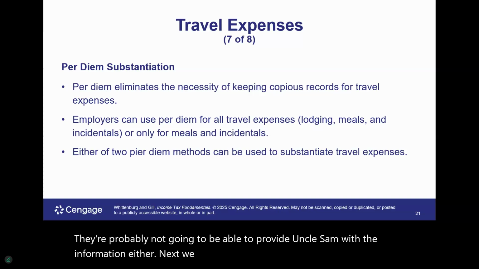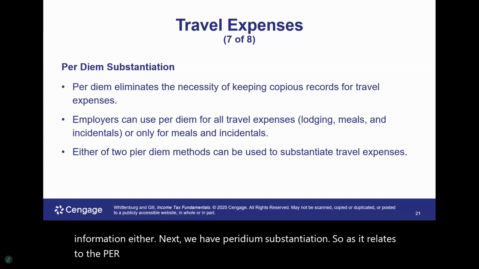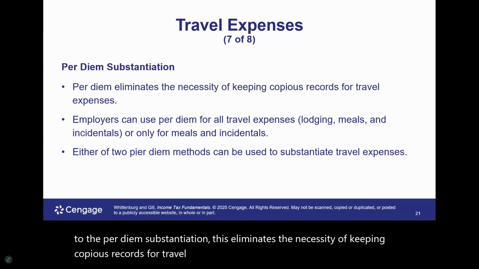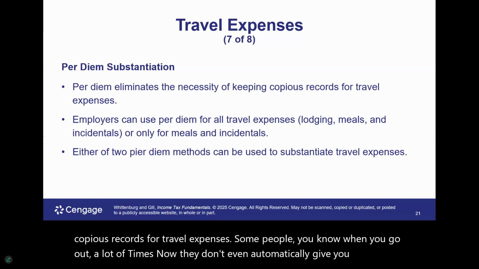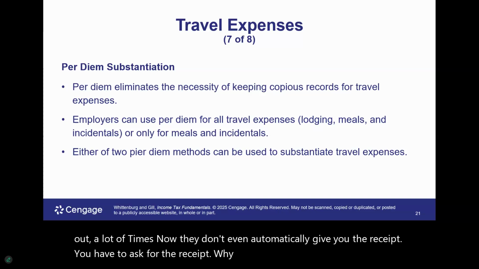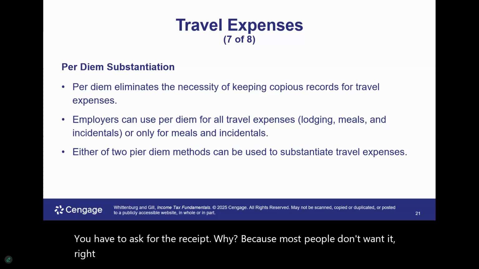Next, we have per diem substantiation. As it relates to per diem substantiation, this eliminates the necessity of keeping copious records for travel expenses. A lot of times now, they don't even automatically give you the receipt. You have to ask for the receipt. Why? Because most people don't want it, right? So in such cases, per diem basically helps to avoid that.